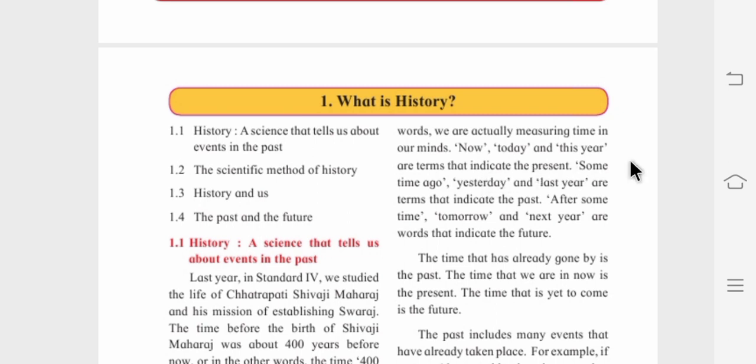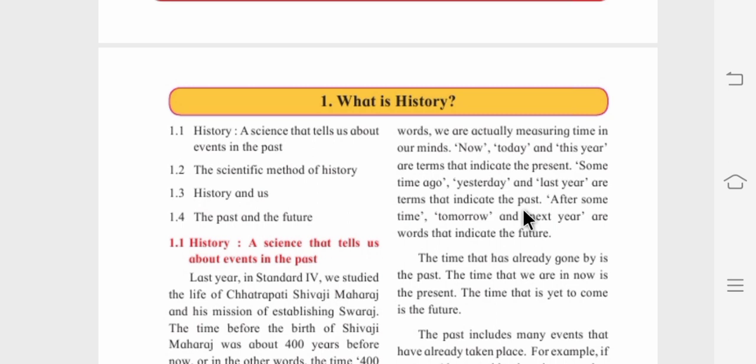Now, today and this year are terms that indicate the present. If you are doing something now, these words, now, today and this year, indicate the present. Some time ago, yesterday and last year are the terms that indicate the past.